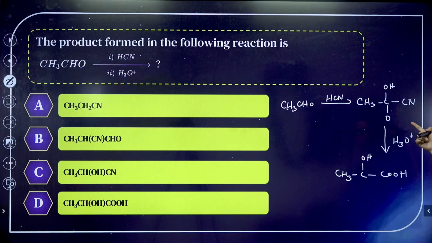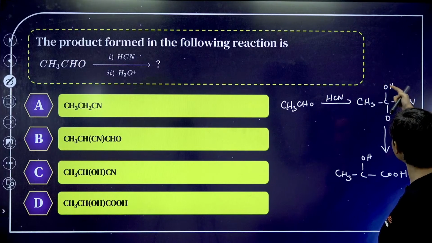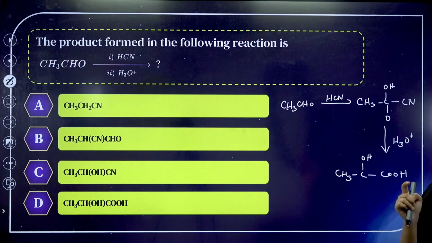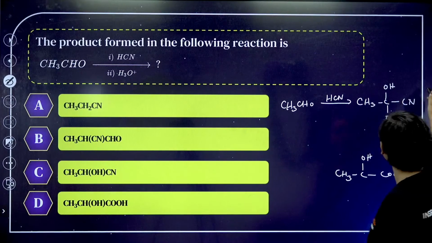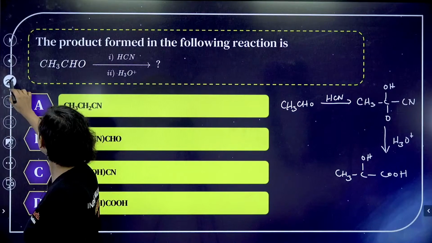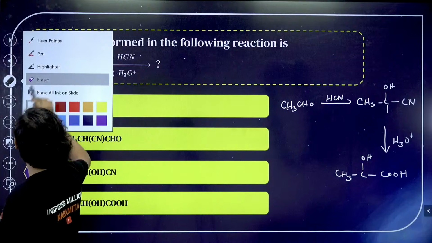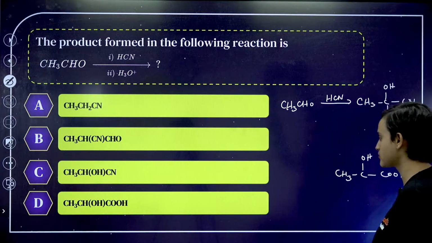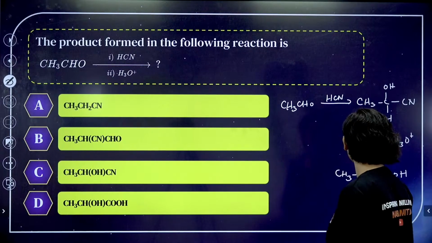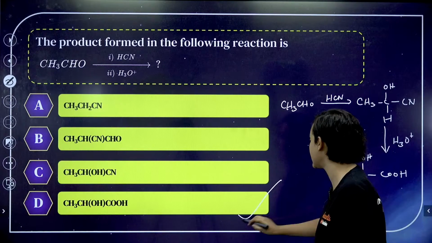H3O+, CH3, CH, OH, CN, HCN. I think I'm making a mistake here. No, it's correct only, right? There will be H here. No, not O, sorry, H. I was thinking I was making a mistake. Correct, guys? Makes sense? And then here also there will be an H. That means, what is the correct answer? Option D is the correct answer, isn't it?